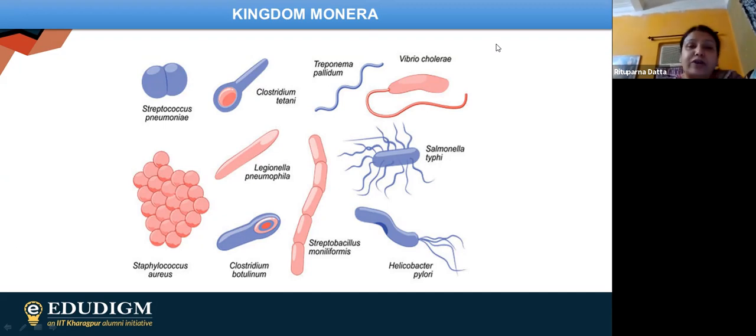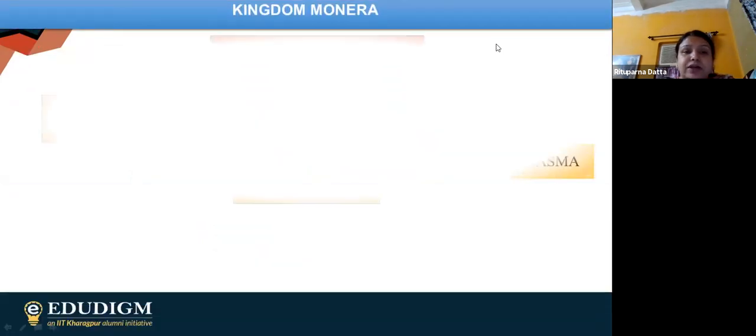So in case of Monera, you should remember that all types of bacteria are actually coming under this particular Monera. Any bacteria, whatever you are talking about, it is under the kingdom Monera. So here I just gave the picture of the different types of bacteria itself. And you should remember that bacteria are prokaryotic. So basically the Monera kingdom is containing all the prokaryotic cells, whatever is present in our living world. So finally, after this, we are going to the next one.